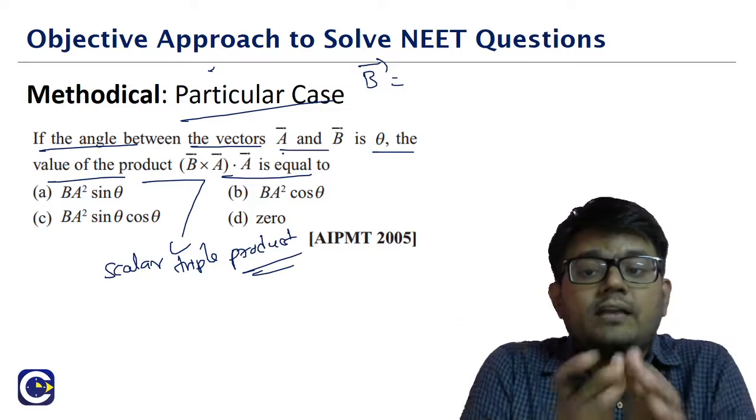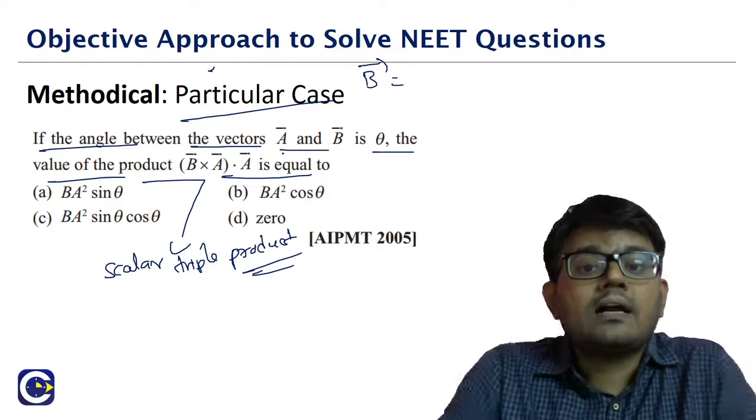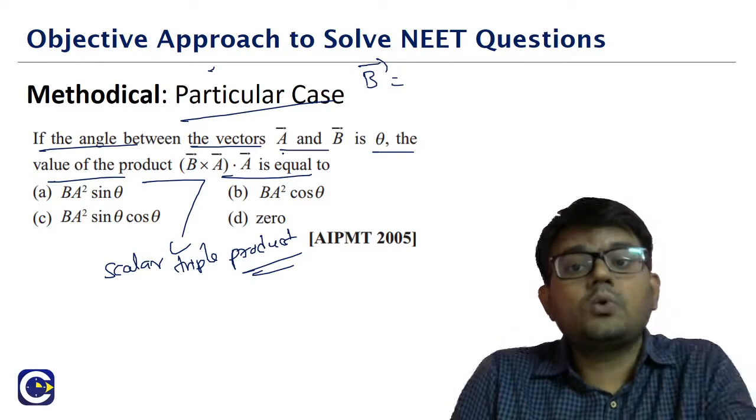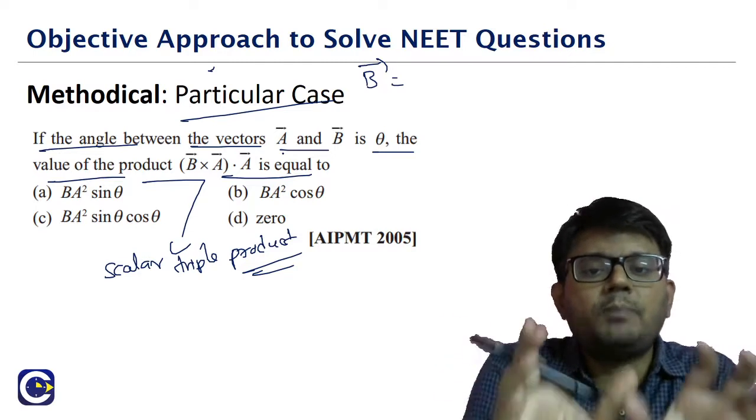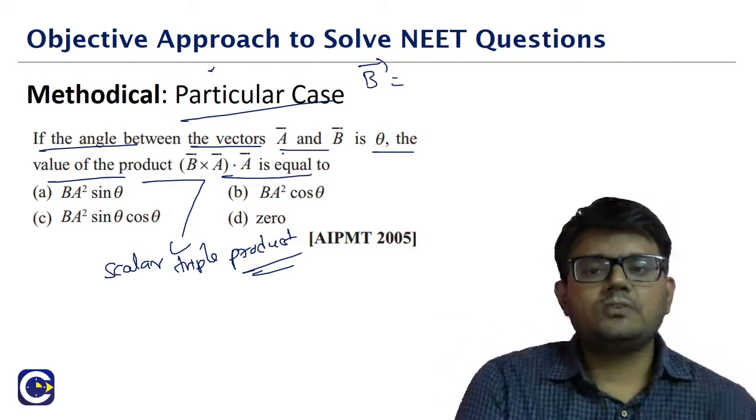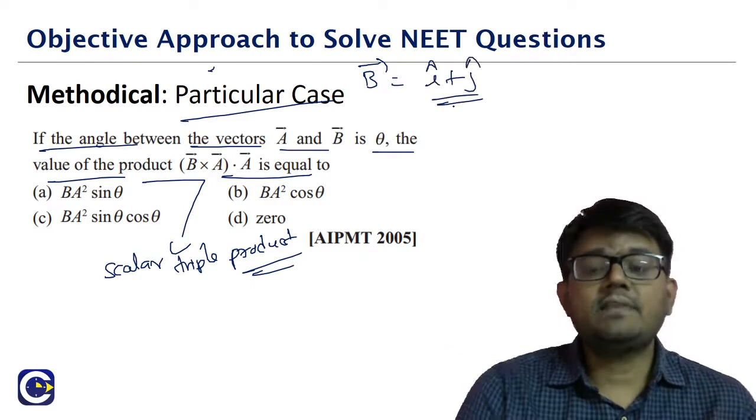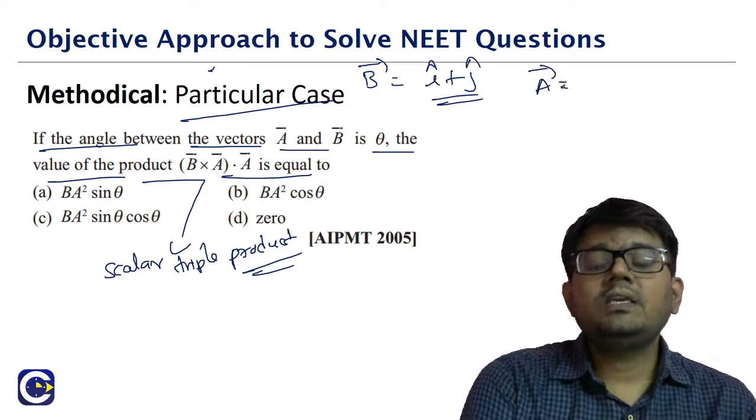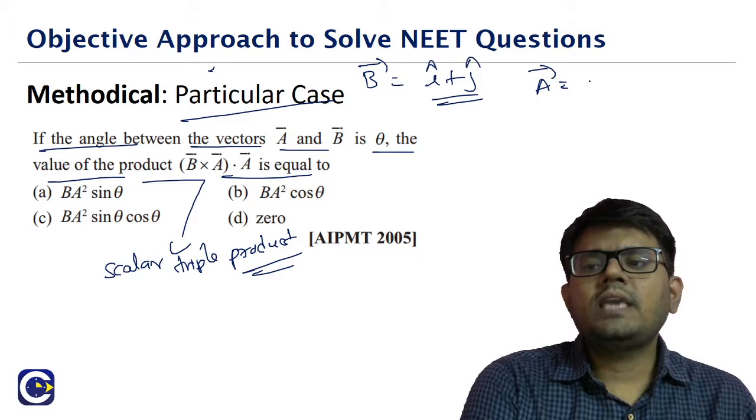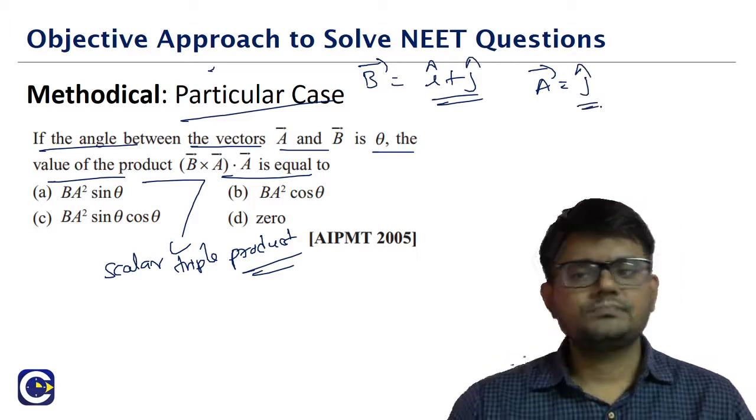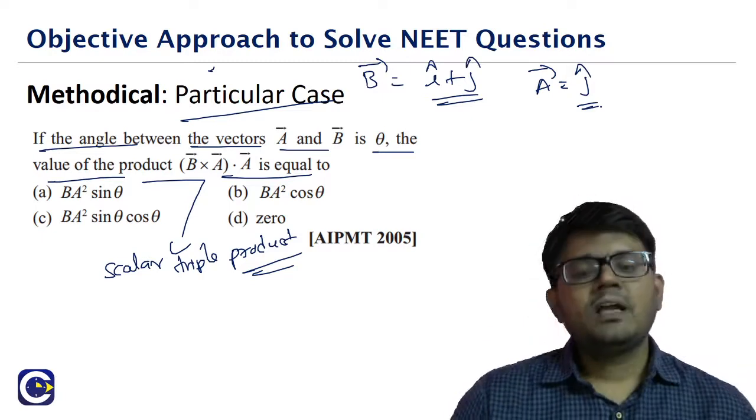Sometimes what happens is, if you take those very simple ones, you may see that more than one option is able to give you the correct match. Then you have to go for a second particular case. So to avoid it, we will try to keep the particular case not very simple. So I'll rather take b is equal to, let us say, i plus j. That's a vector. I will take a is equal to, we can take anything, so let us say a is equal to j. So we are taking b is equal to i plus j, and a we are taking as j.